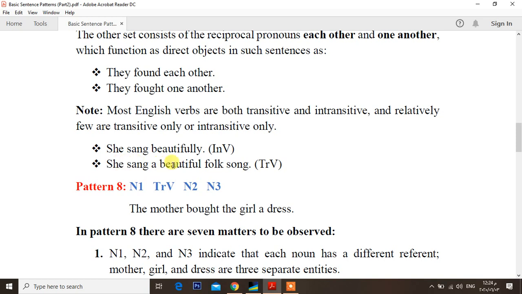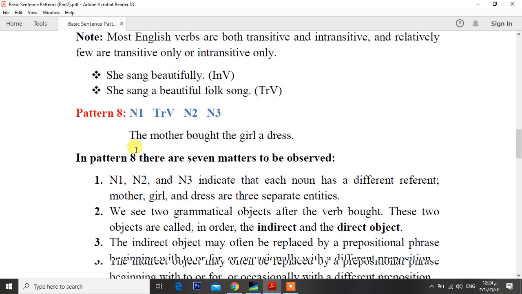A beautiful folk song is a noun, so this verb needs a complement, or a noun, to complete its meaning. Now it is regarded as a transitive verb, the same verb, sang, but here it is transitive and in the first sentence it is intransitive.